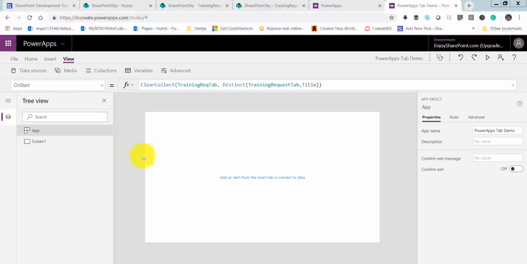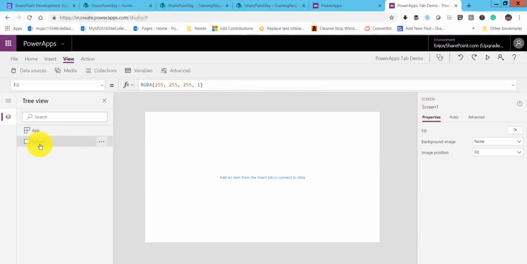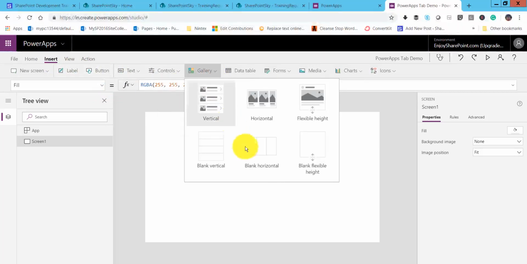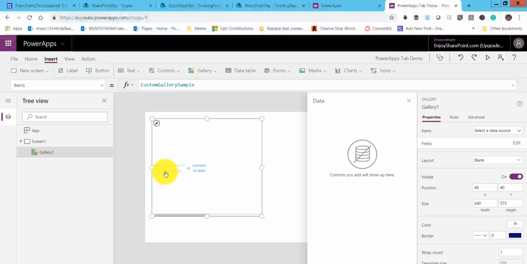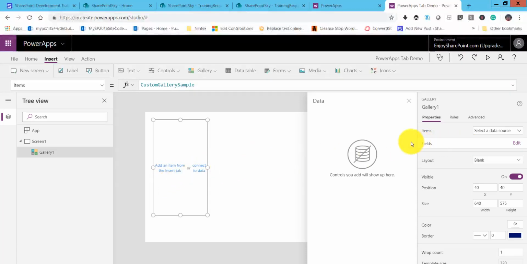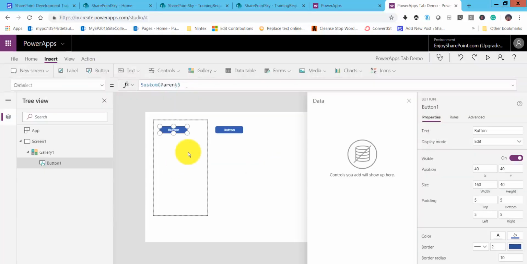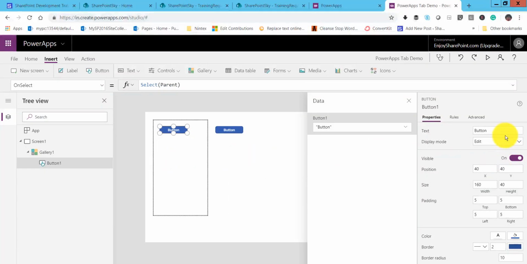So now what we will do is, I am there in screen one. So we will go to insert, then gallery, and blank horizontal. So click on that. Once you add this, I will add a button here.